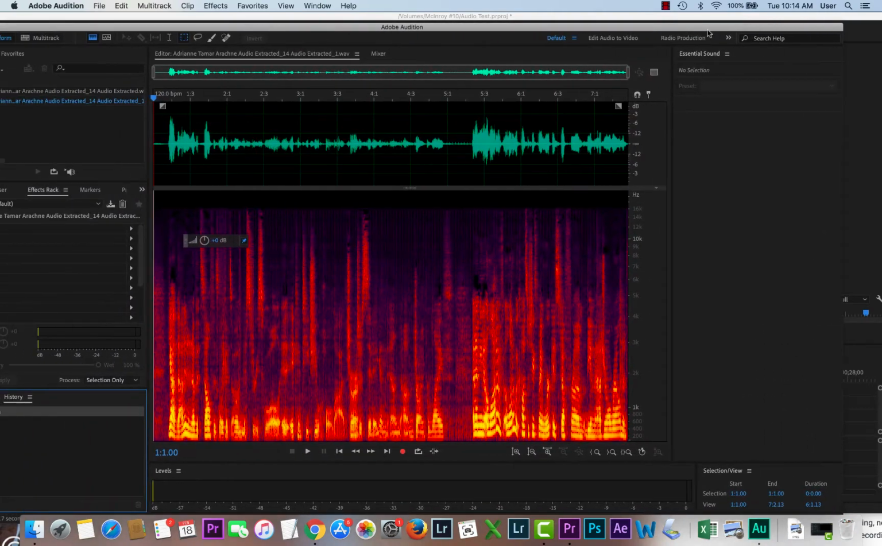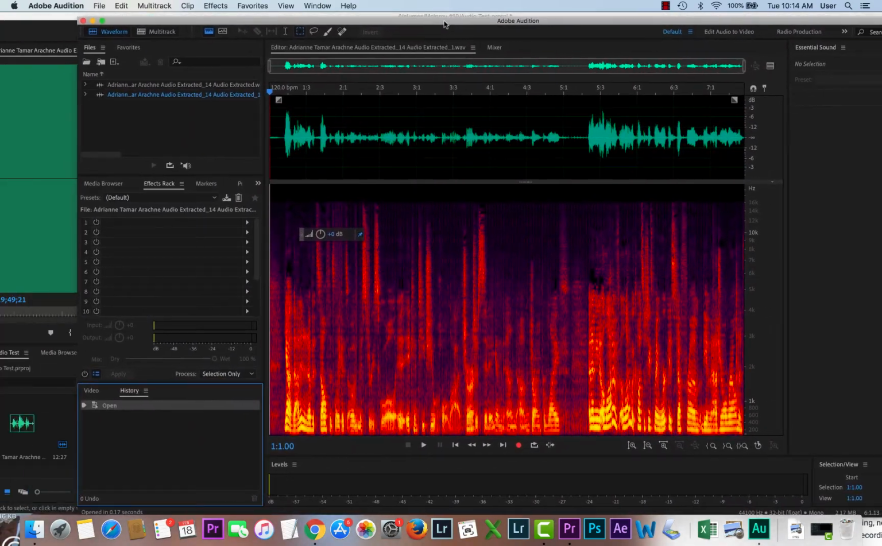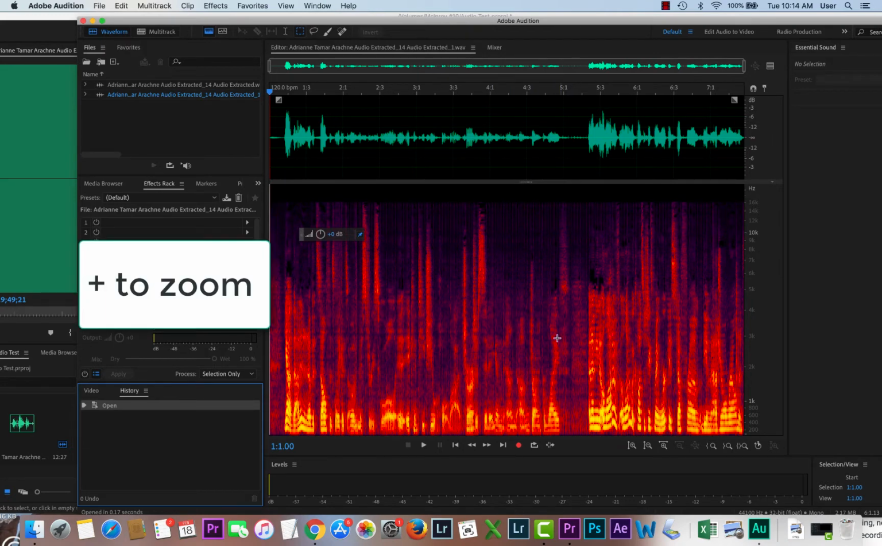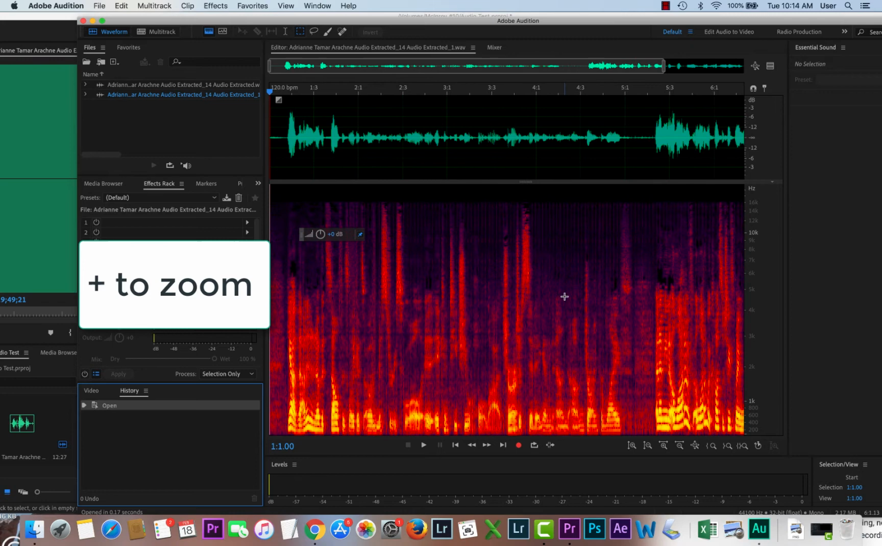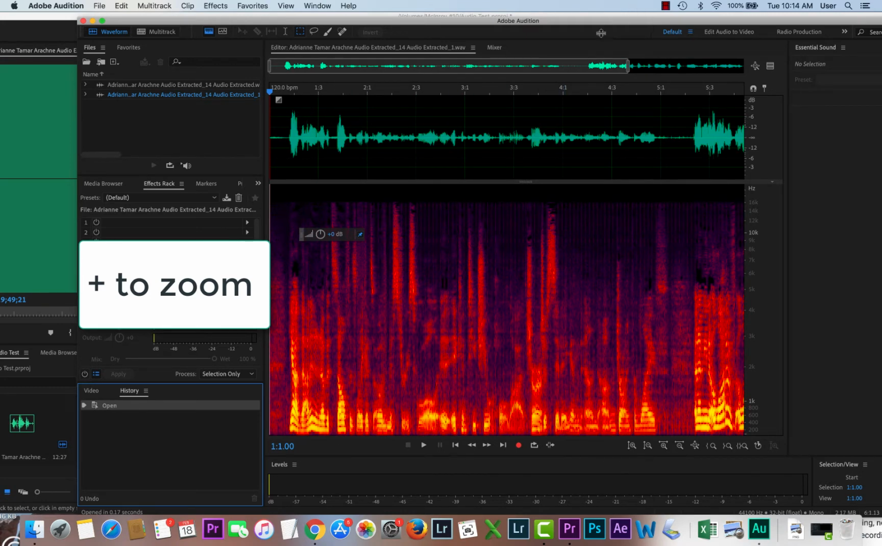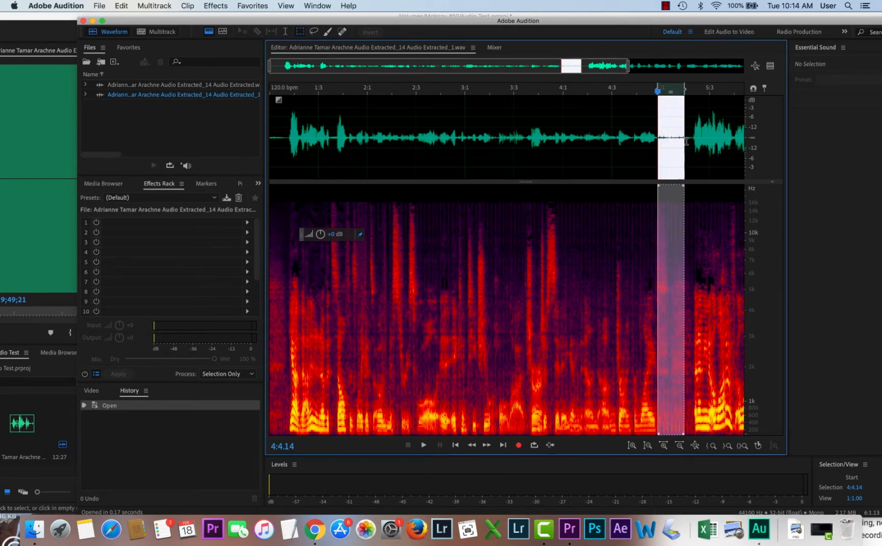So here, there's a couple different viewing options. This waveform will allow you to see these waves. And here you can see it. I'm going to hit the plus sign to zoom in. And then I can just scroll across here. Those are the clicks right there.